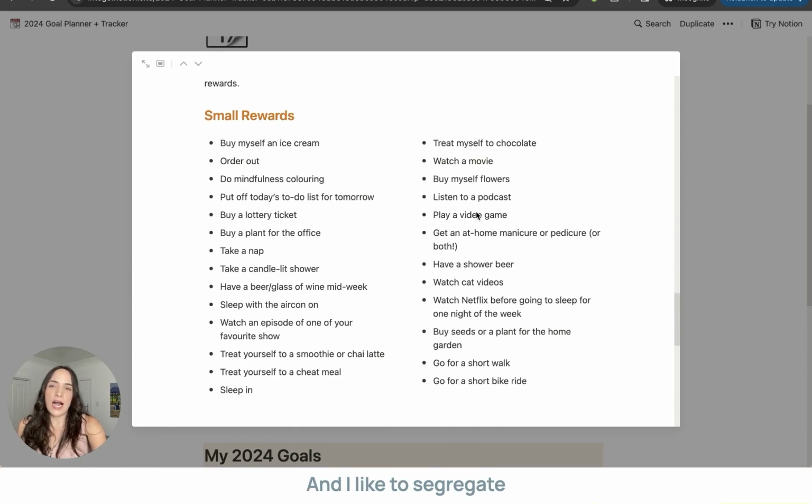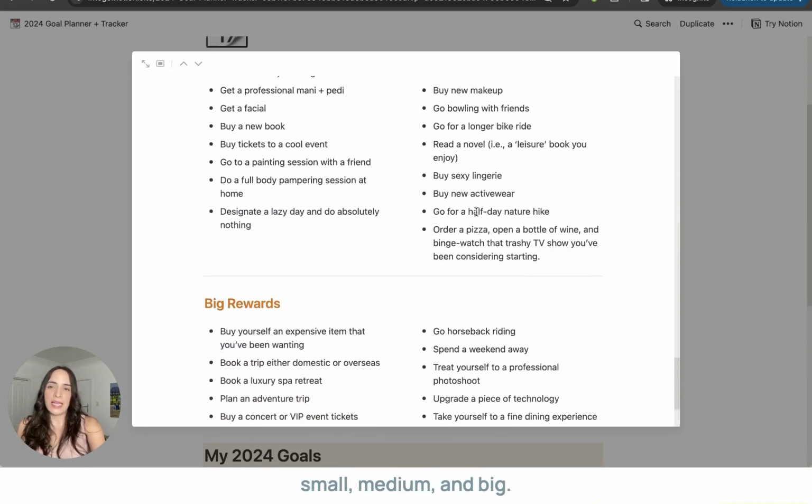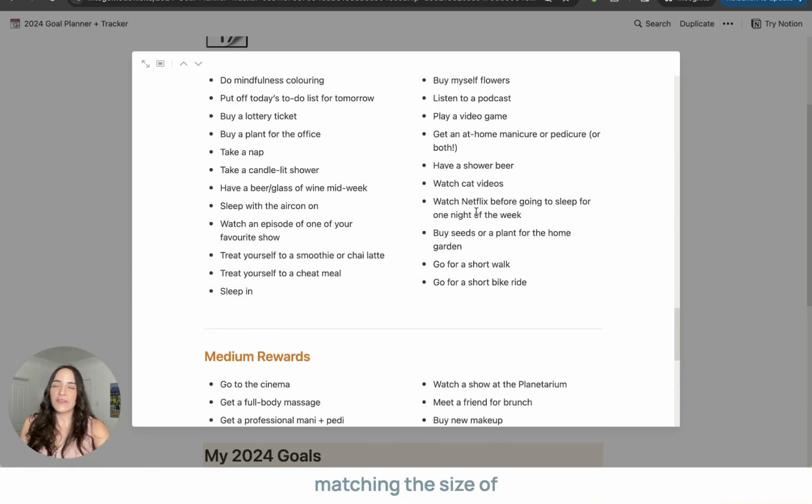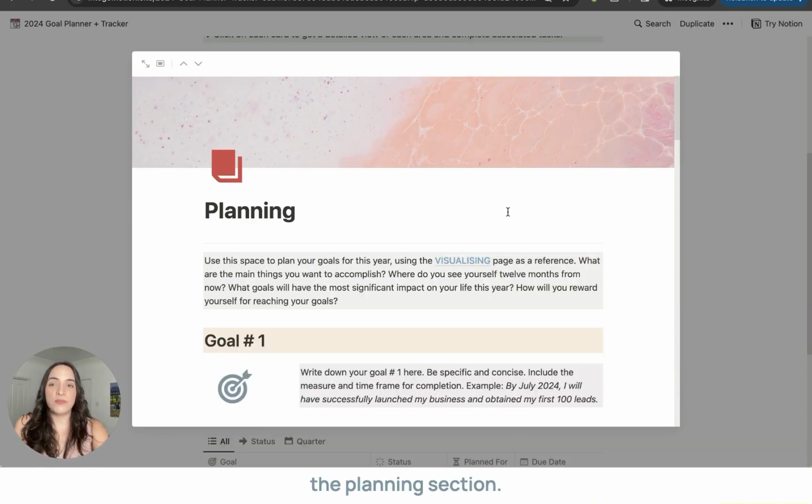And I like to segregate my rewards across small, medium, and big. Essentially, it's about matching the size of the reward with the size of the goal that you are achieving. The next section is the planning section.